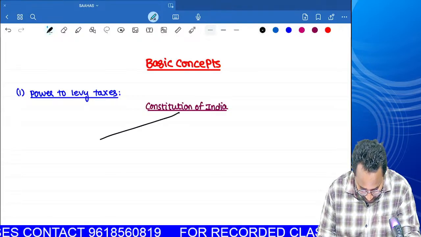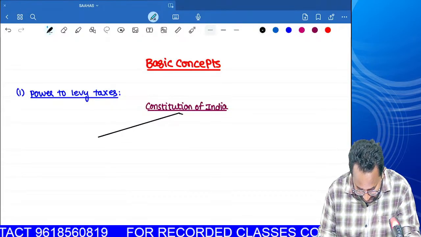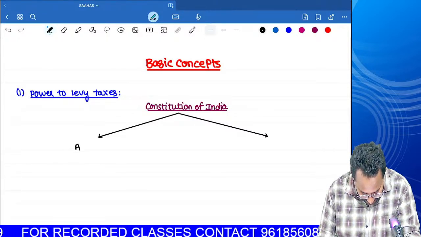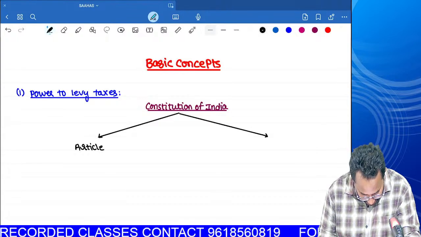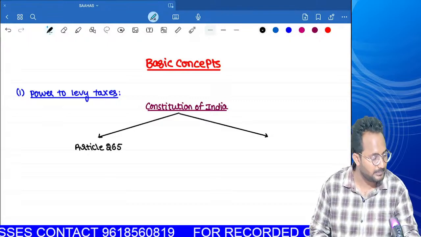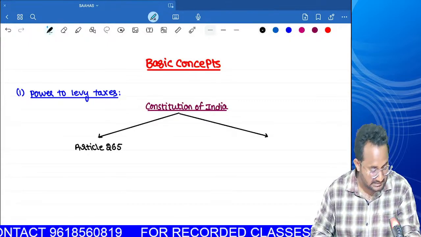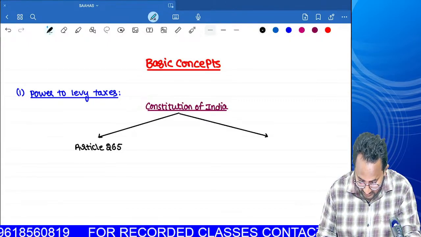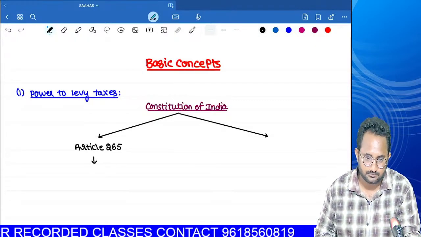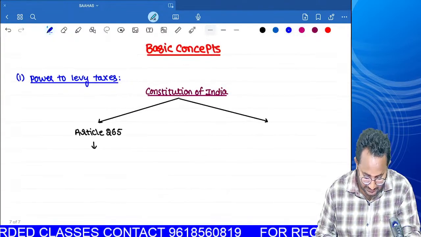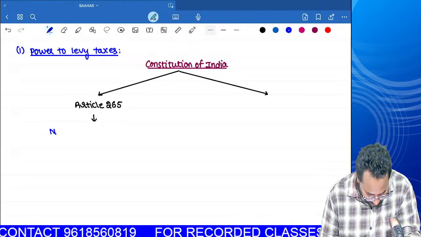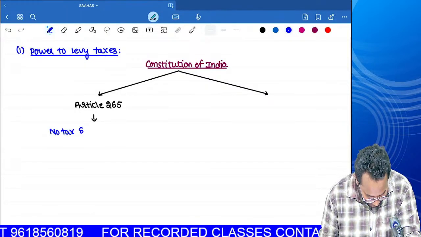No need to refer to all the article numbers here. We have to refer to only 2 article numbers. The first article number is 265. For MCQ purposes, this concept is also important. First article number, we have to learn 265. What does article number 265 say? Simple.